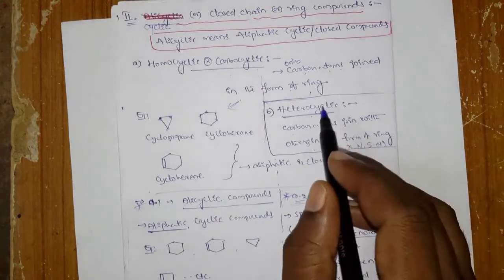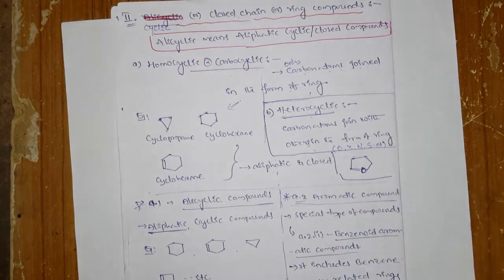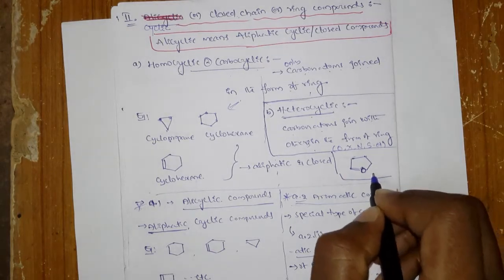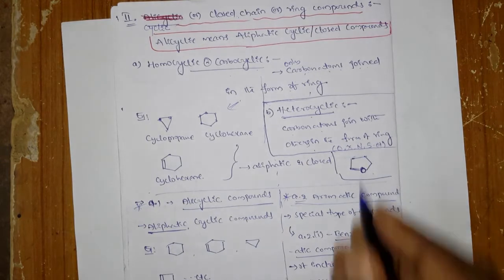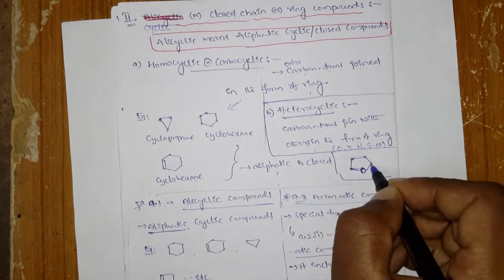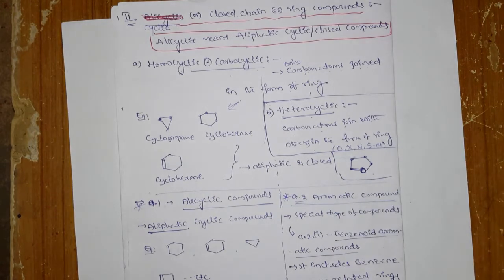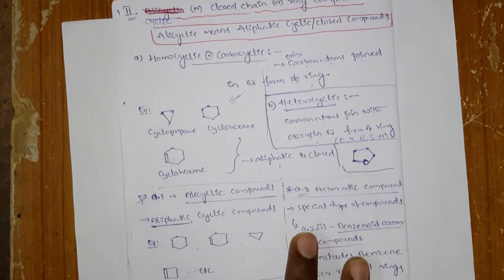Okay, next come to the heterocyclic. So heterocyclic means along with the carbon there is a chance of other atoms like oxygen or halogen or nitrogen or sulfur or like this. Okay, so this is one example. This is an oxygen, but these are the carbons. Here is a carbon, carbon, carbon, carbon. This is a heterocyclic compound, and these are the homocyclic compounds.